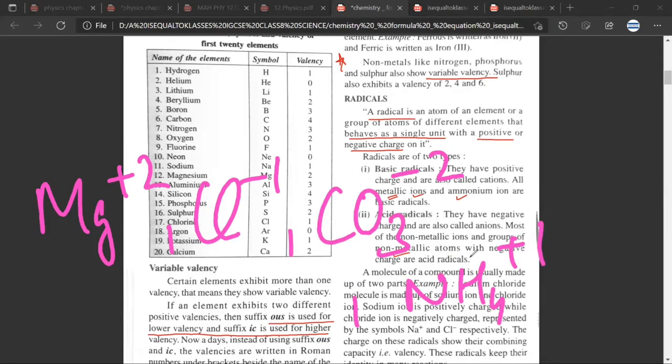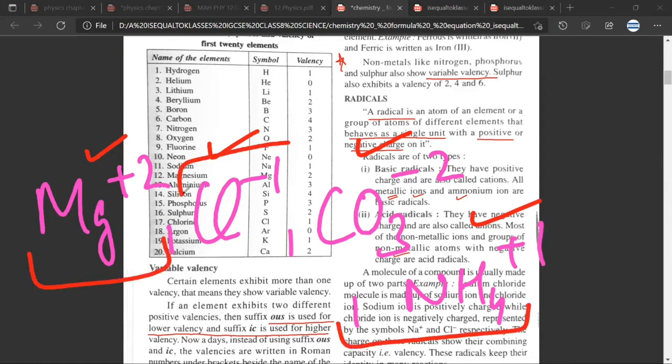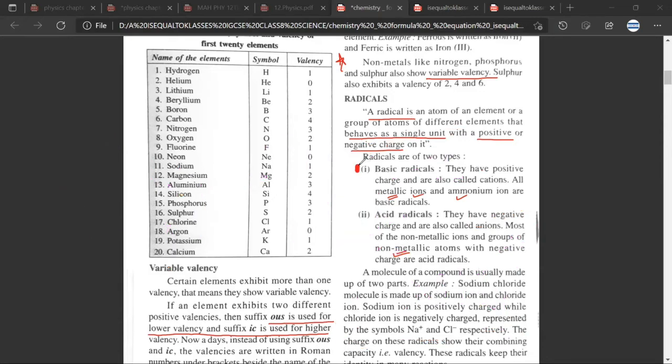Any doubt? No, sir. So this would be positive radical, this would be negative radical, positive radical. Any doubt here? So this is a cation, this is a cation, this is an anion, this is an anion. Any doubt here? So they have given the definition of basic radical and acid radical also. Basically, if you have a positive charge, you'll be called a basic radical. If you have a negative charge, you'll be called an acid radical. Any doubt here?